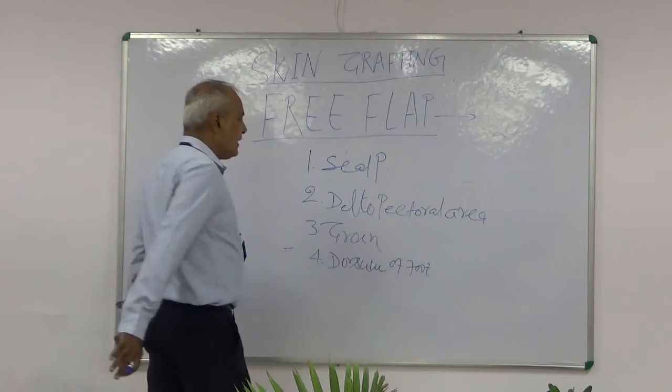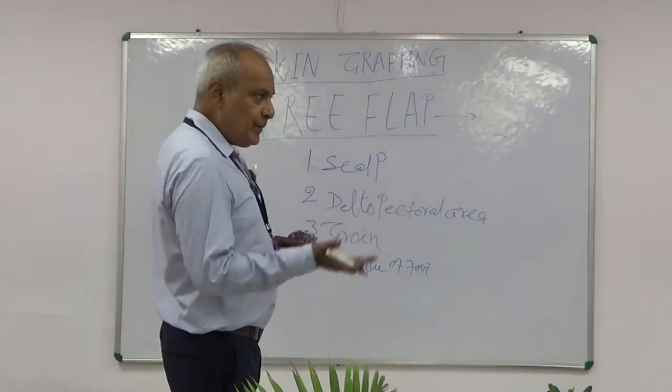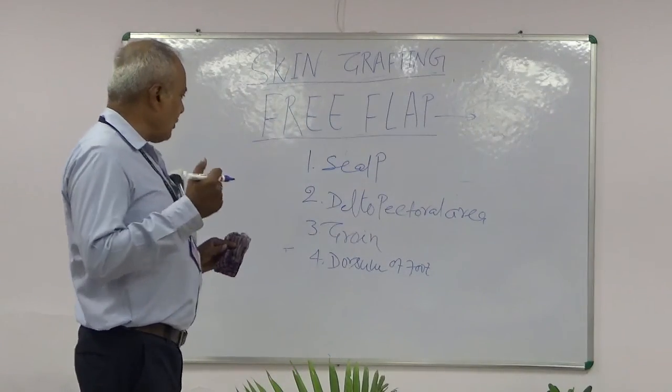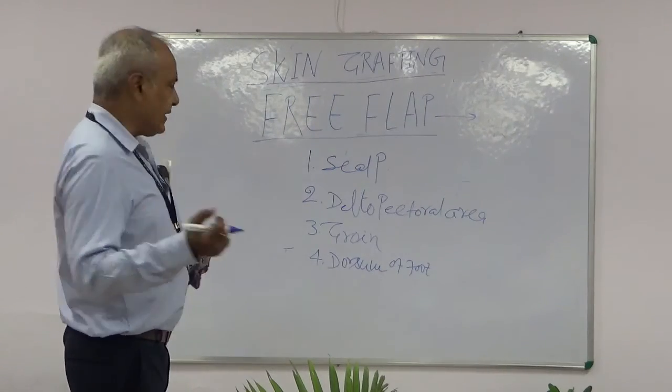These are areas where a flap of skin can be taken along with its related blood supply. They can be put over the defect area.